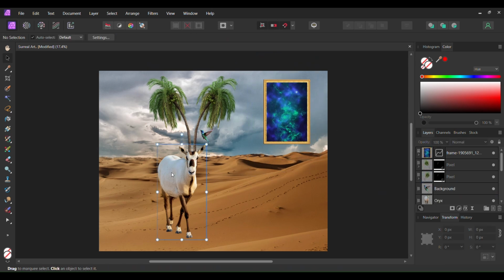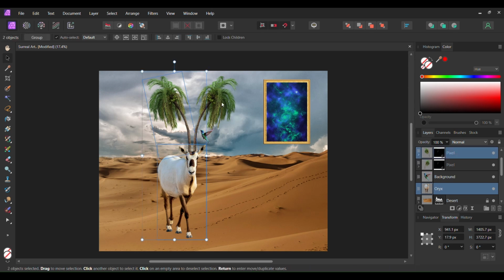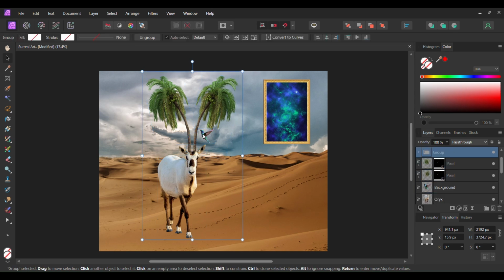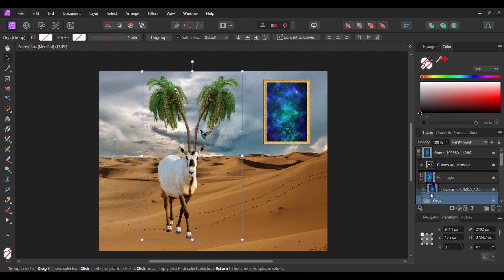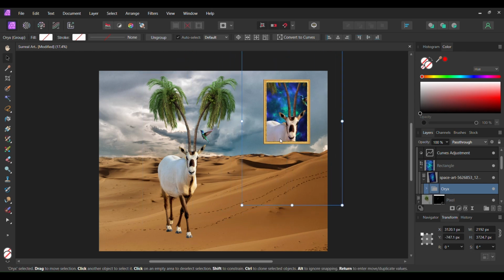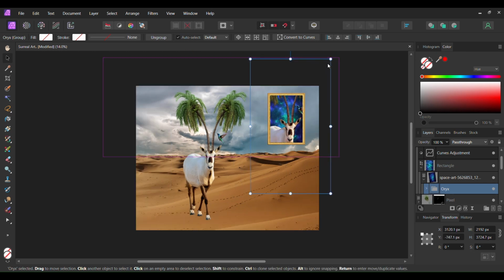Now grab the Move tool. Press Shift and select the oryx, the palm trees, and the hummingbird. Then press Ctrl and J to copy these items. After that, press Ctrl and G to group them together and label the group oryx. In the Layers panel, drag the group into the galaxy image layer. With the group selected, grab the Move tool and resize the oryx group and place it where you see it on the screen.